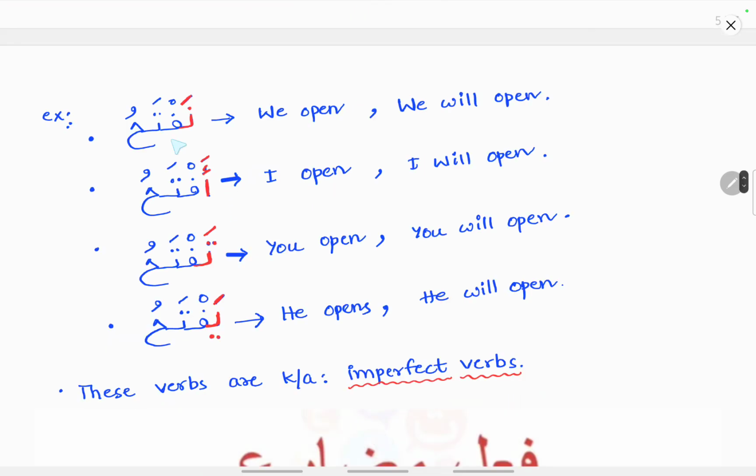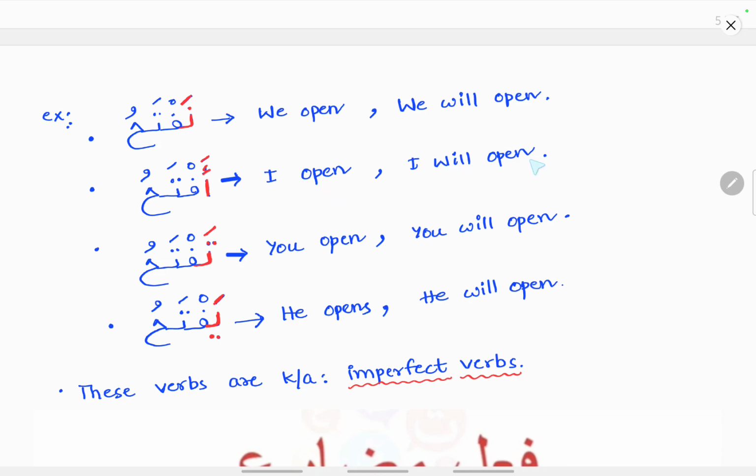For example, naftahu starts with noon, aftahu starts with alif hamza, taftahu starts with ta, and yaftahu starts with ya. So naftahu means we open or we will open, because this fe'lul mudari includes two tenses, that is present tense as well as the future tense. Naftahu means we open, we will open.